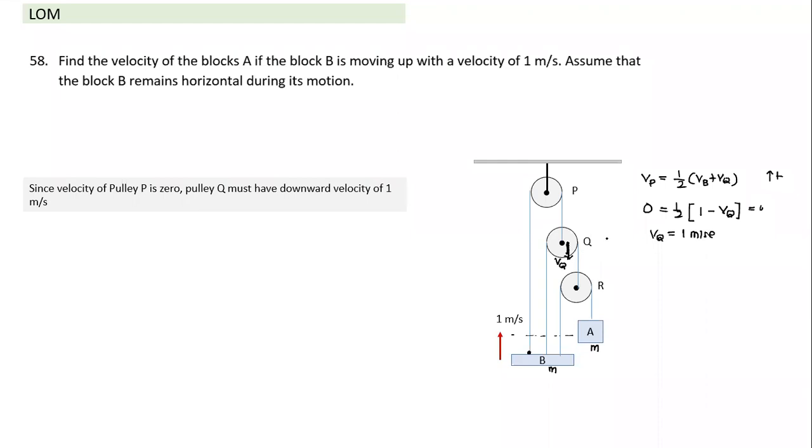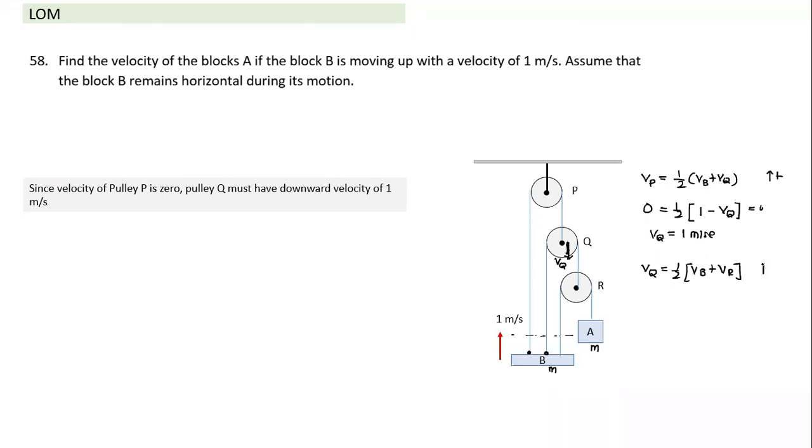We have found out VQ is equal to 1 meter per second. But VQ also is related to velocity of this point B and velocity of R. These three are related. How are they related now? VQ is equal to 1 by 2 (VB plus VR). Again, we'll take upward direction.